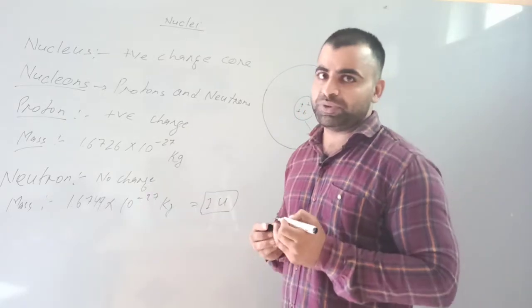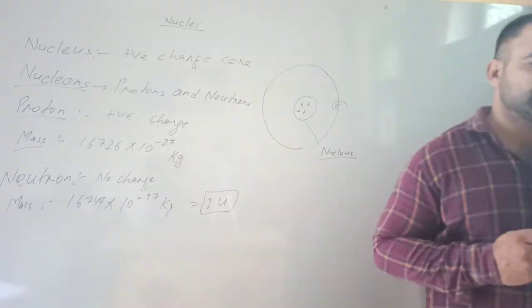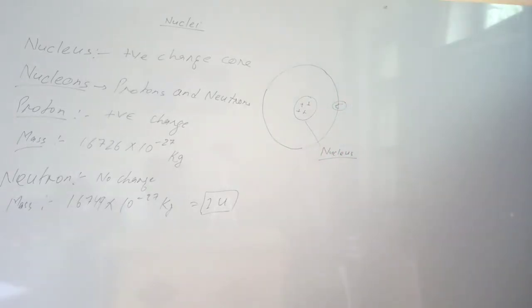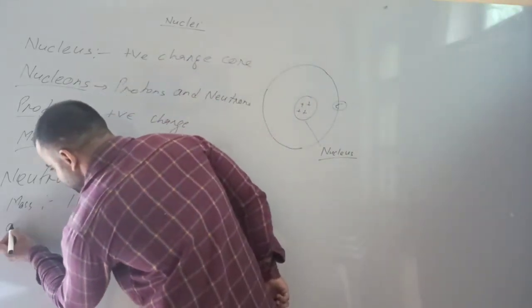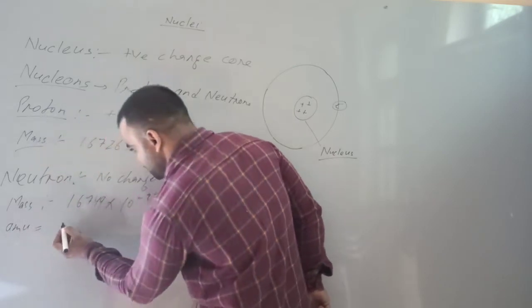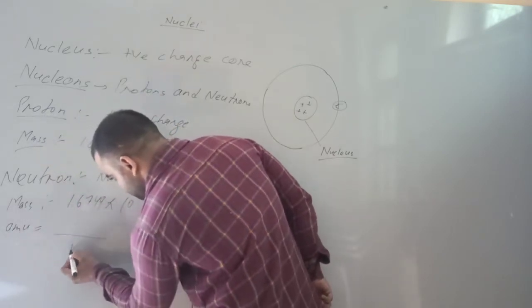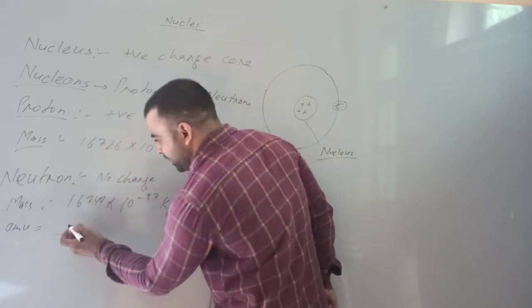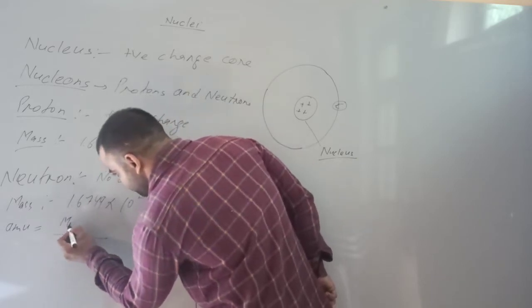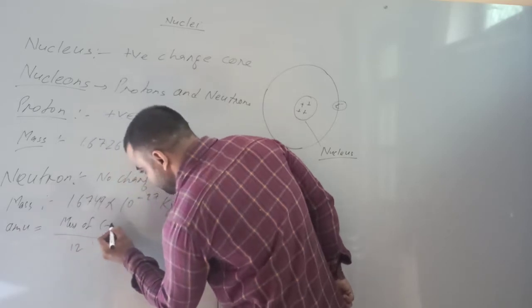What is 1 atomic mass unit? In the previous classes we have discussed about the atomic mass unit. 1 AMU is the mass of 1/12th part of the mass of the carbon 12 atom.